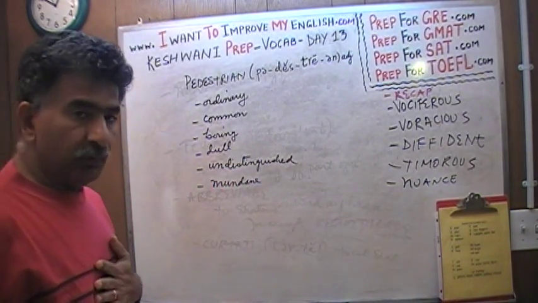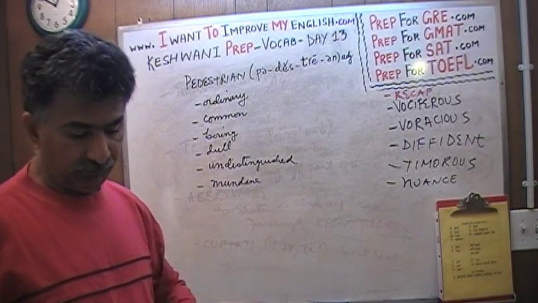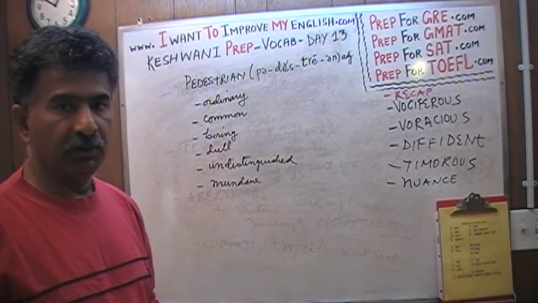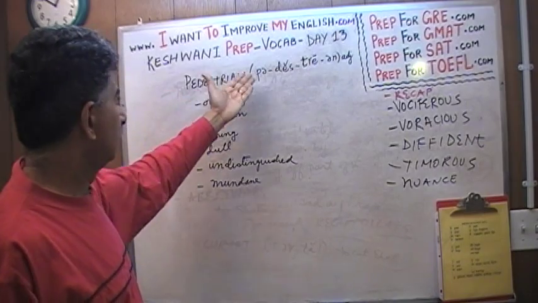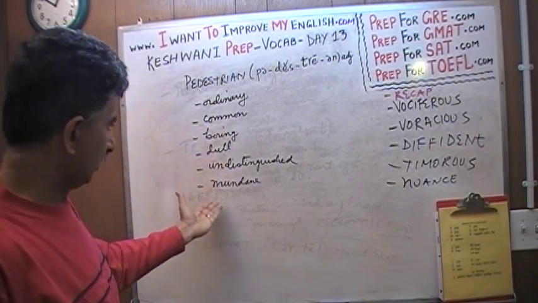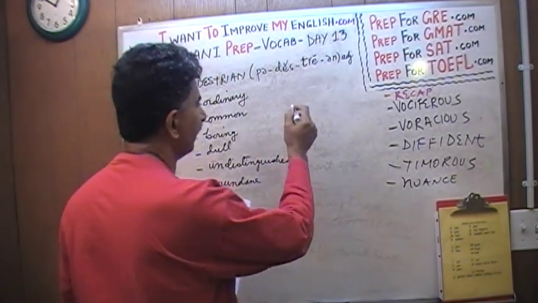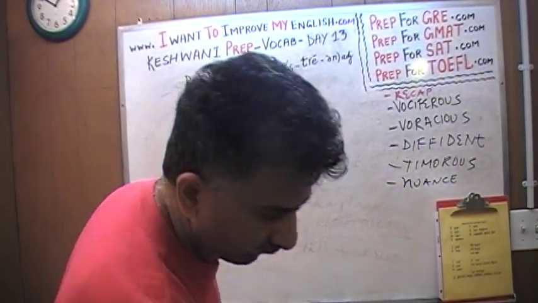We're going to learn a few more words, about half a dozen more words, which are also synonyms of the word pedestrian. I'm going to put them here on this side.